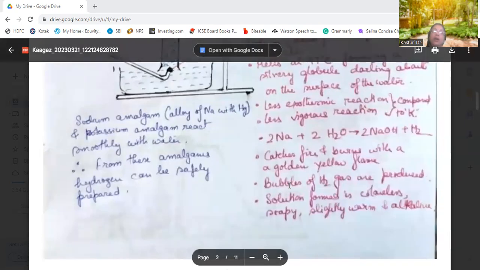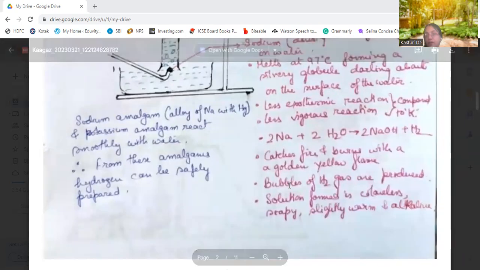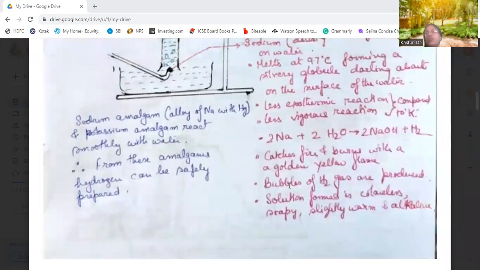Now, as these two metals, sodium and potassium, catch fire very easily, and it's a highly exothermic reaction, generally sodium amalgam or potassium amalgam is used. Amalgam is nothing but sodium or potassium in combination with mercury.